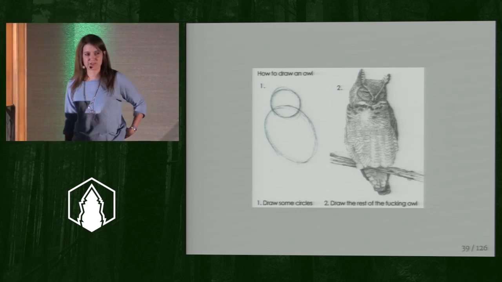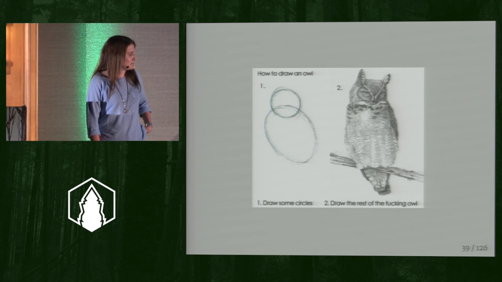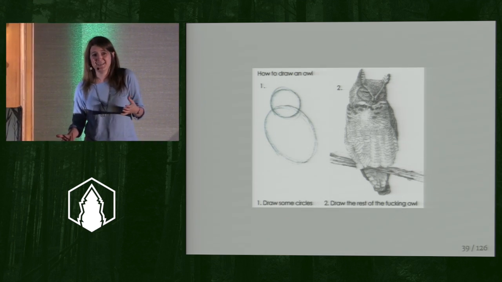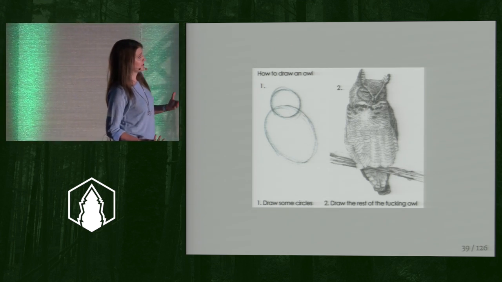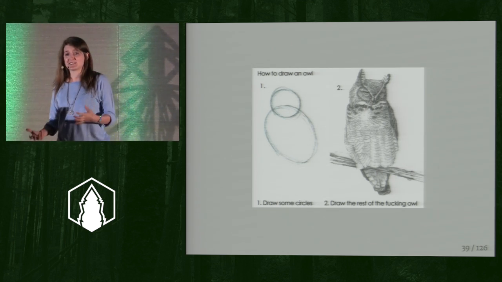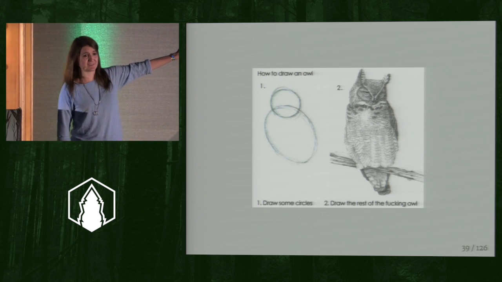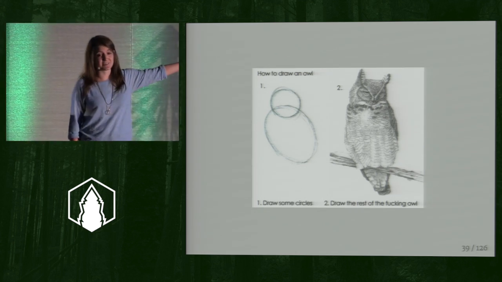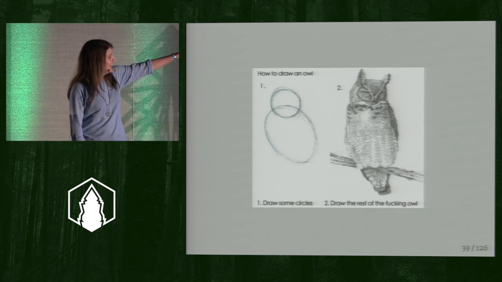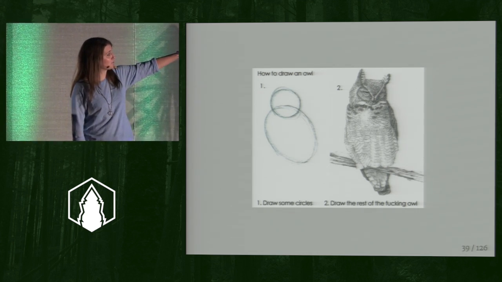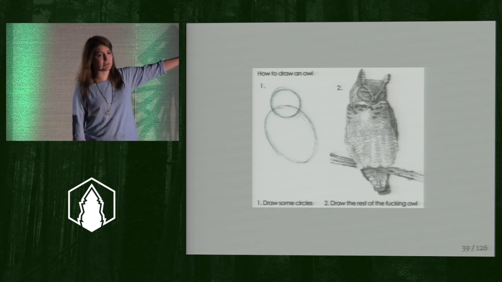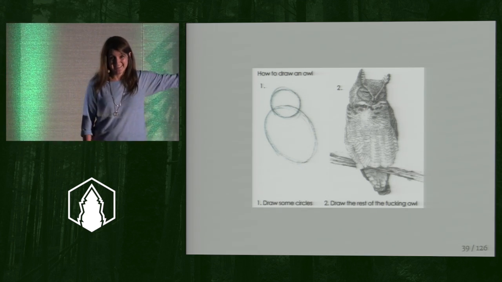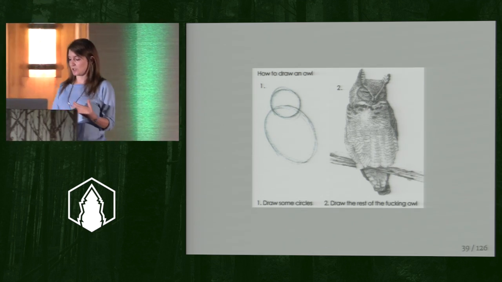Step 1, draw some circles. Step 2, draw the rest of the owl. And this is exactly where we are when we think about designing programming languages. There are things in our languages now that do this to our programmers. And I'm not an artist, so I look at this and it frustrates the hell out of me, right? And so imagine being a programmer and having a language do this to you. That sucks. All right? And that's something that we can work on.